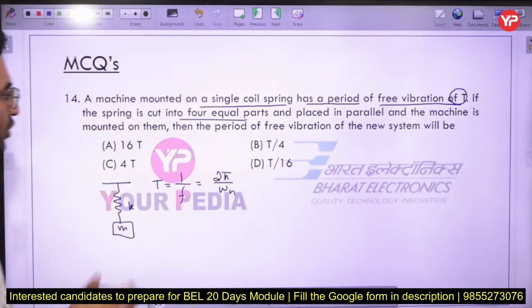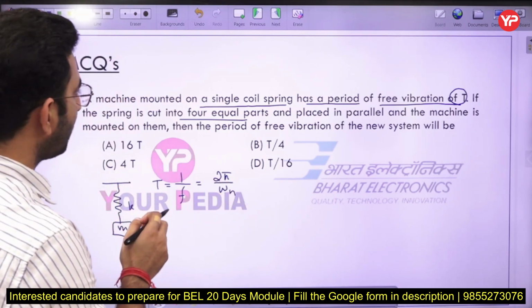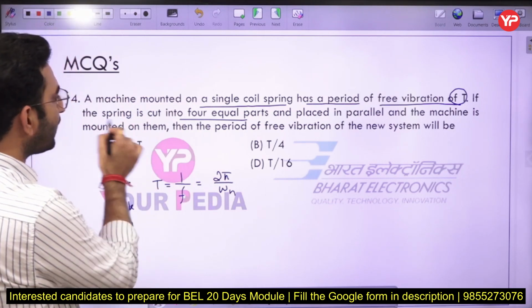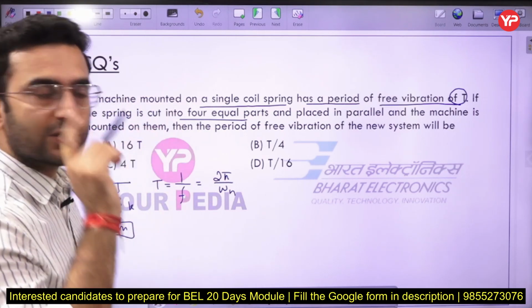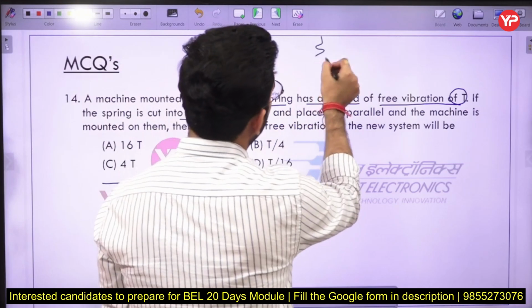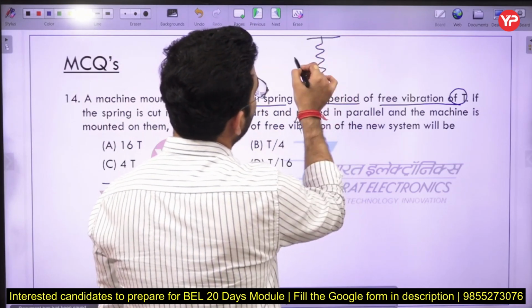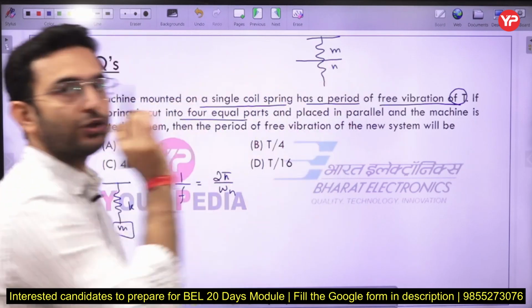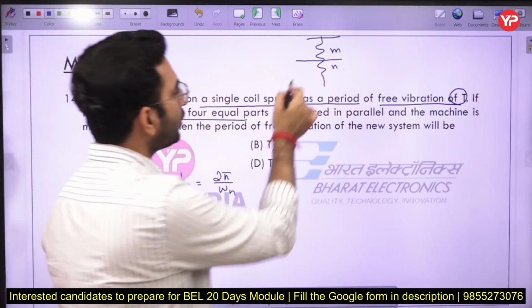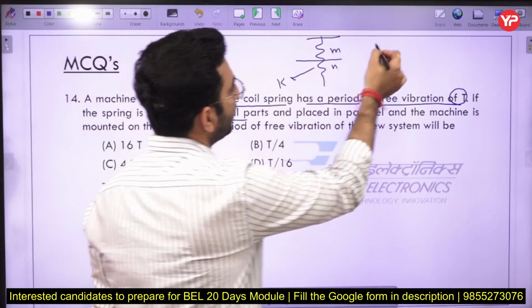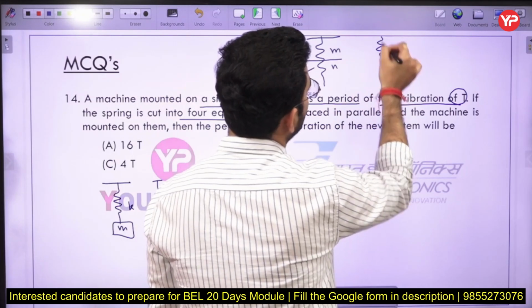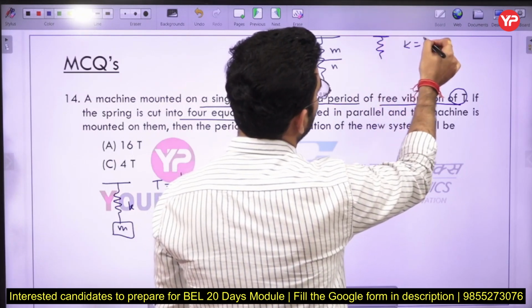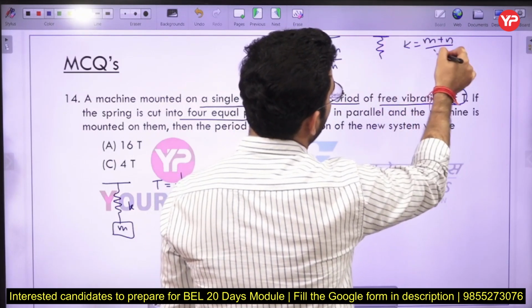Okay, so now in this case you can see what we have done. We have cut this spring into 4 equal parts. So always remember, let us say here we have a spring, and if I cut this spring in 2 parts, let us say in the ratio of m to n, and the total stiffness is K, then the individual spring is having a stiffness of (m plus n) divided by m here.